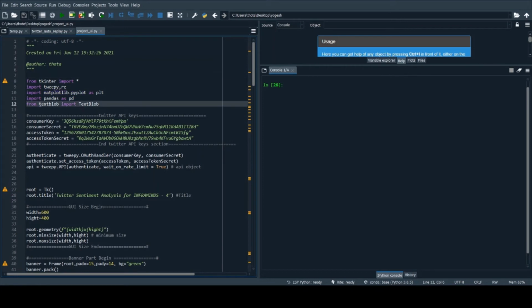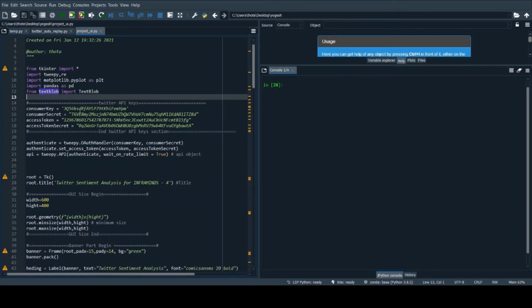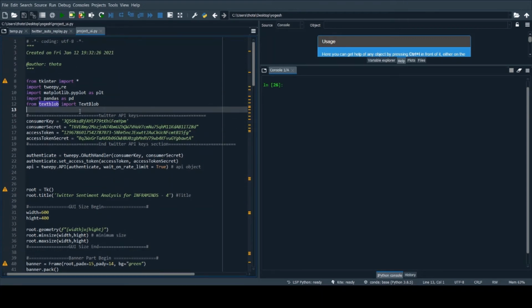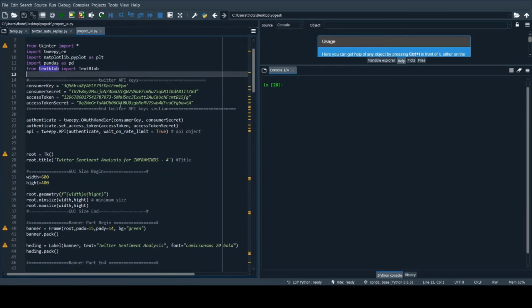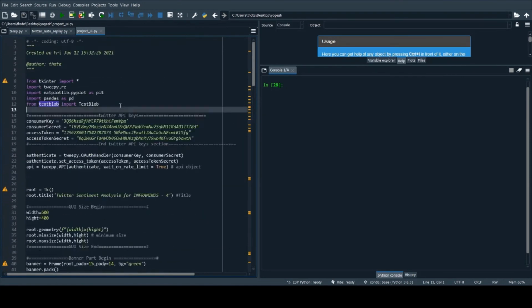This time I used the TextBlob library for analyzing the sentiments. Why? Because I wanted to know the difference between TextBlob and the earlier sentiment analysis. For the previous code I used sentiment analysis, and this time I used TextBlob to find the sentiments. Now let me show you a demonstration by running the code.